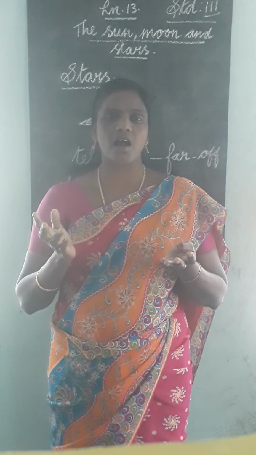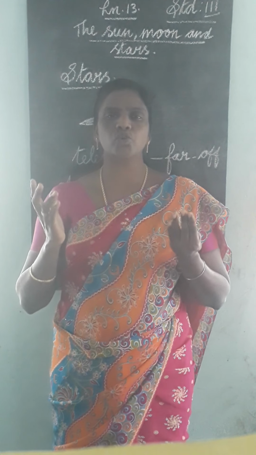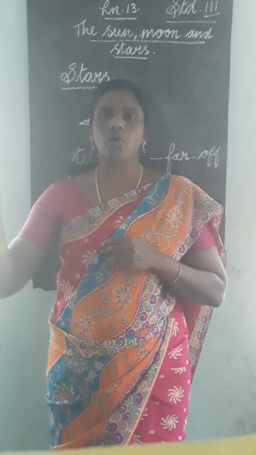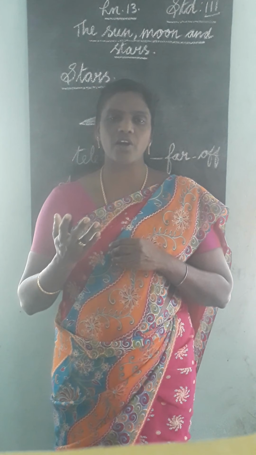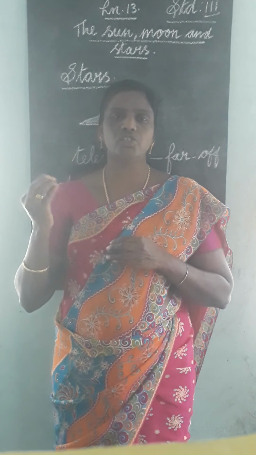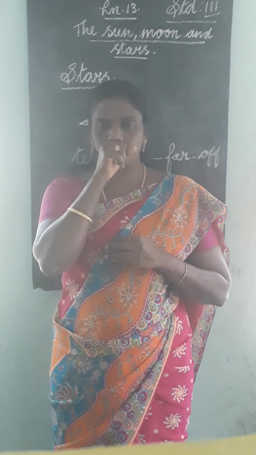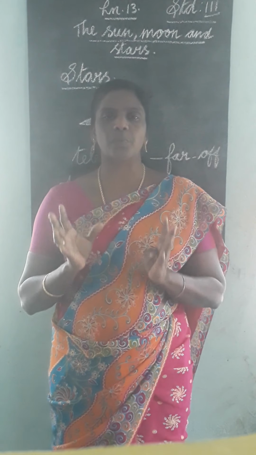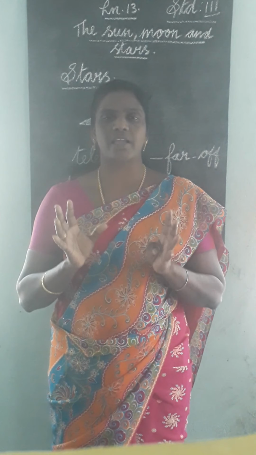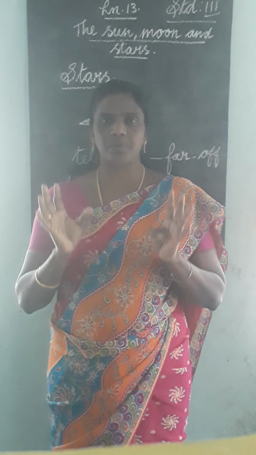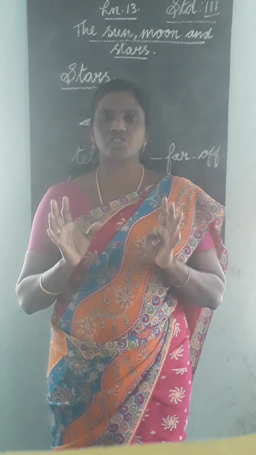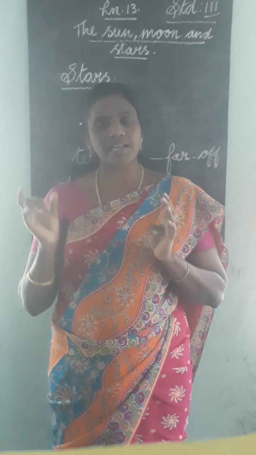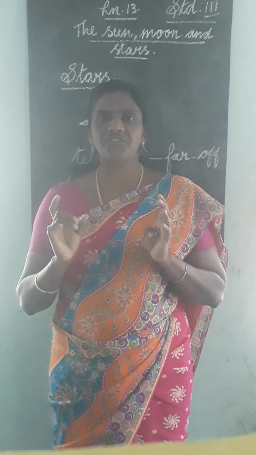Then Bhaskara and Varahamihira were two other great astronomers of ancient India. Ancient means oldest. Galileo, an Italian, and Johannes Kepler, a German, and others are also famous astronomers. So astronomers are people who study the objects in the sky. The Indian famous astronomer Aryabhatta explained that the earth is round and rotates on its axis. Understand? All of you understand?